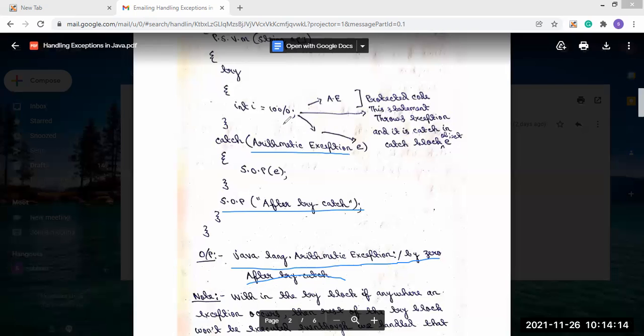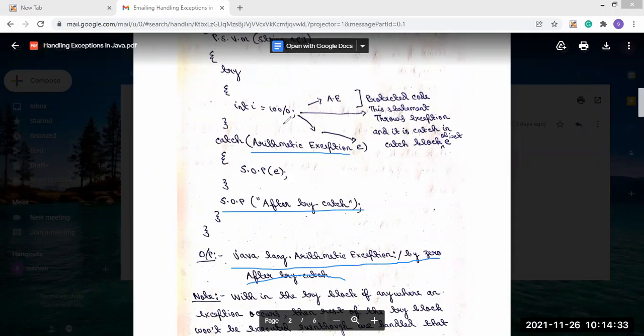Then you can directly write the superclass name, because the superclass will handle all the exceptions that are generated. But here I have specifically mentioned the class name of the exception that happens.